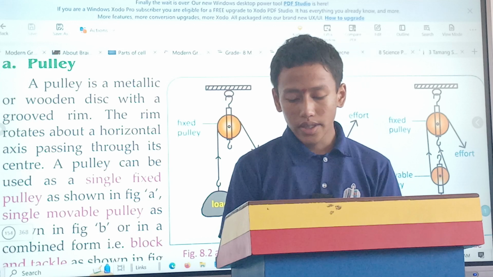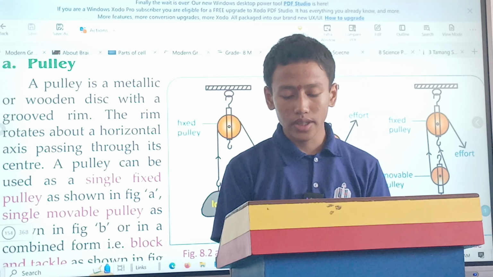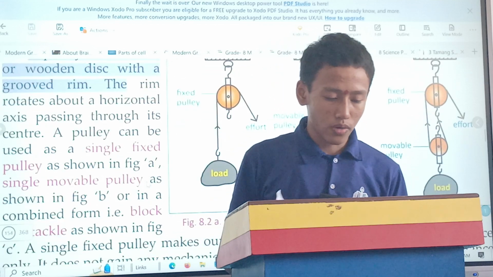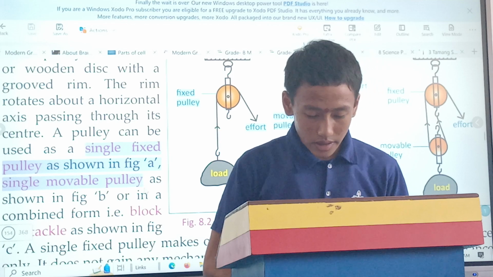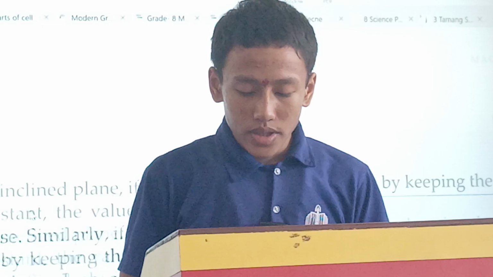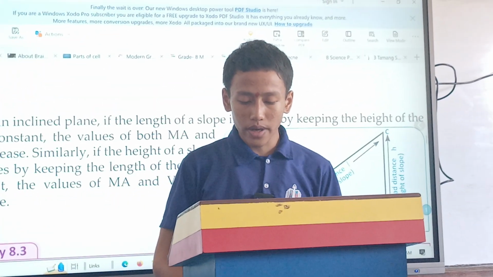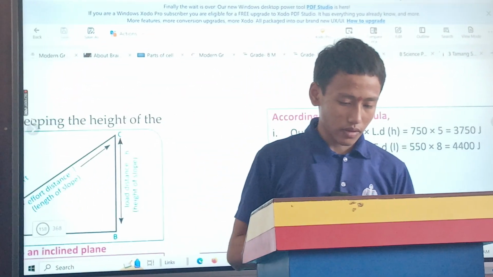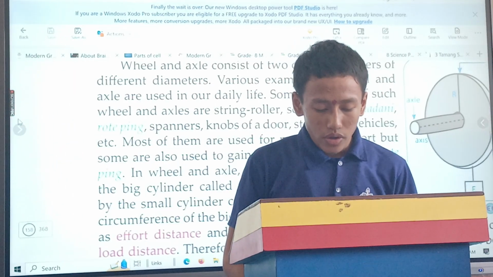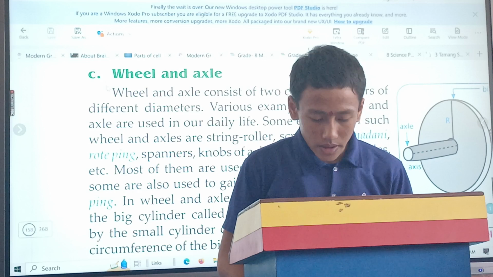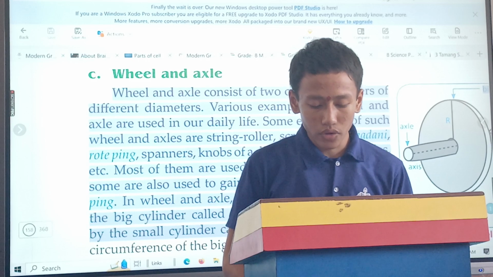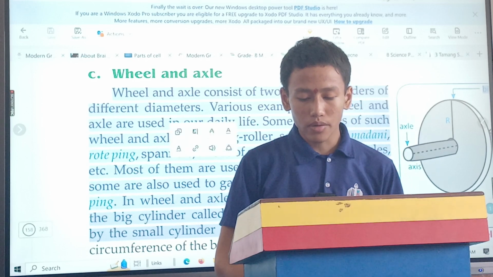Pulley. A pulley is a metallic or wooden disc with a grooved rim. There are three types of pulley: fixed pulley, movable pulley, and block and tackle pulley. Inclined plane. An inclined plane is a slanted surface which is used to lift a heavy load by applying less effort. Wheel and axle. Wheel and axle consist of two coaxial cylinders of different diameters. In wheel and axle, usually effort is applied on the big cylinder called the wheel, and the load is overcome by the small